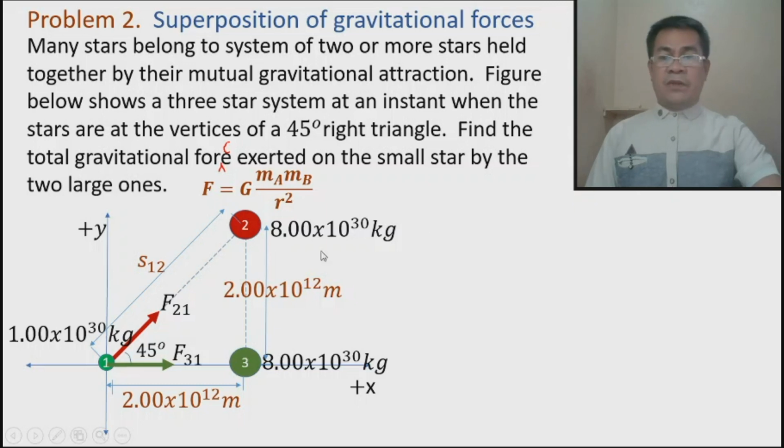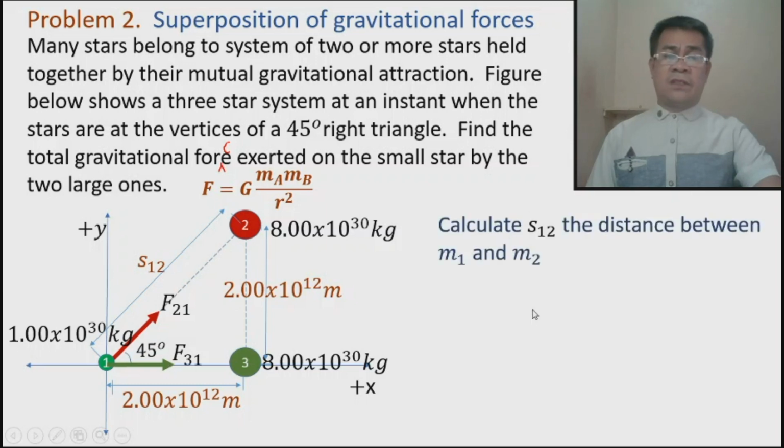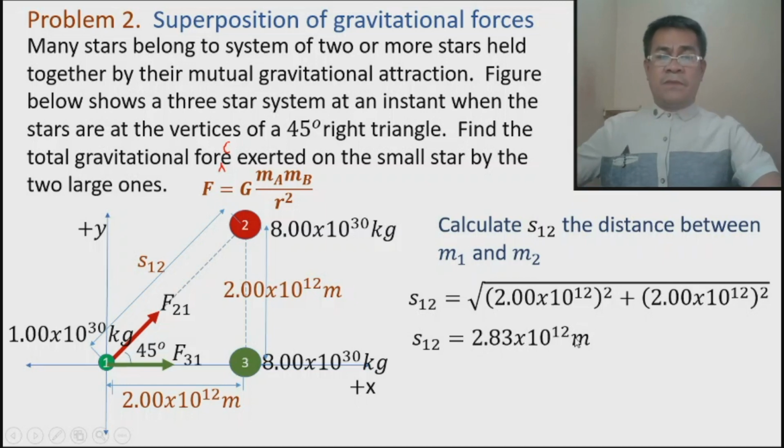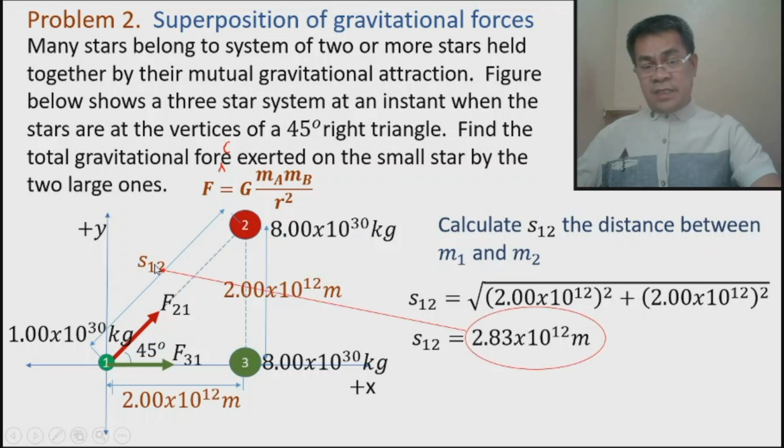So, Pythagorean theorem. This is a right triangle, remember, so we can always solve for the hypotenuse. From 1 to 2 is the hypotenuse, and we have the two sides. Square each one, add them, then take the square root. Then the answer is 2.83 times 10 raised to 12 meters. So again, this is 2.83 times 10 raised to 12 meters.